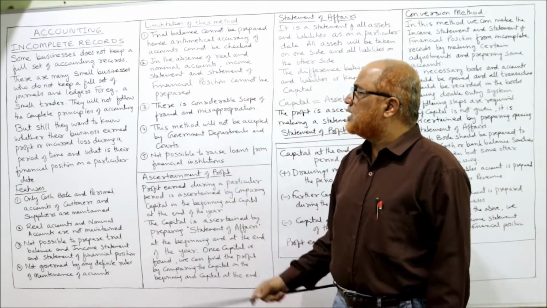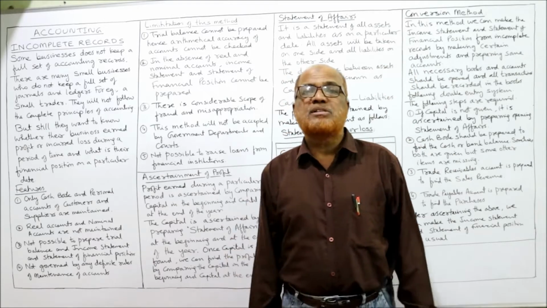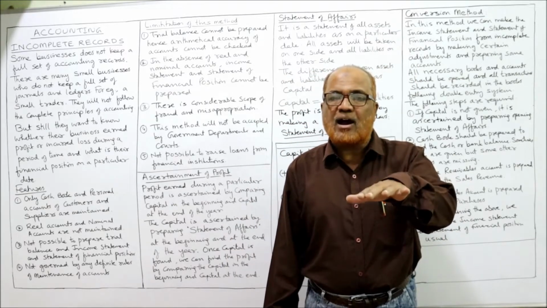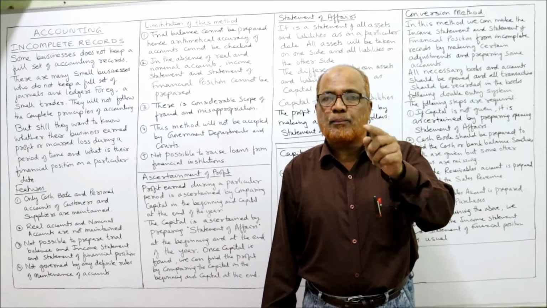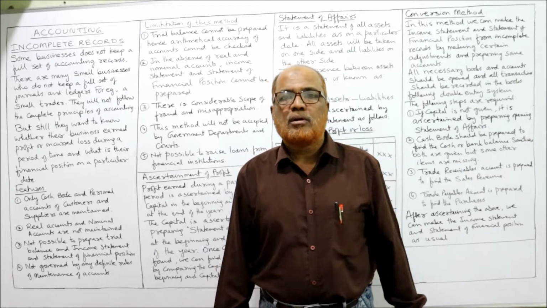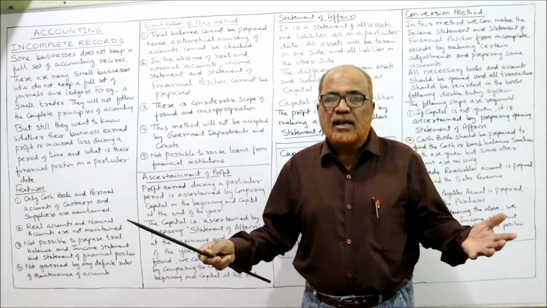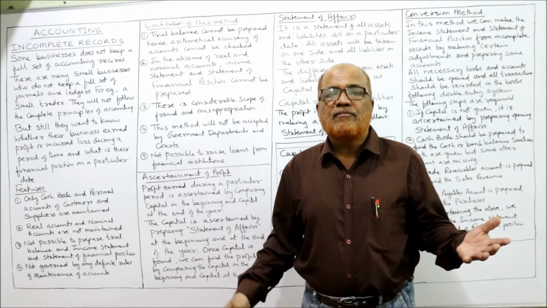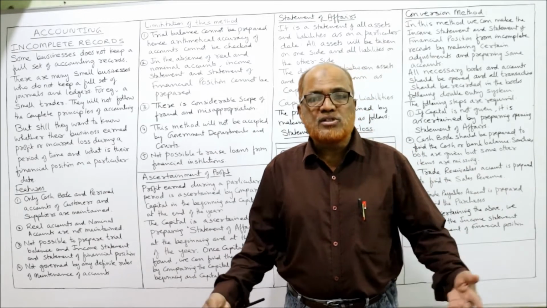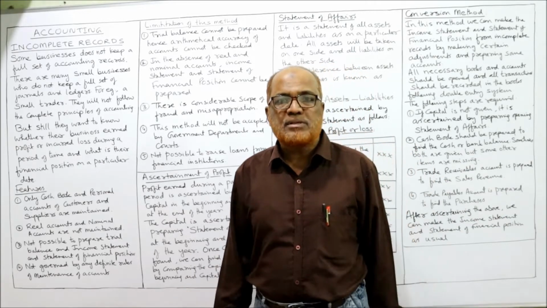Thirdly, there is considerable scope for fraud and misappropriation. By keeping full-fledged accounting, the possibility of fraud and misappropriation will come down. But when the accounts are incomplete, there is definitely a large scope for fraud or misappropriation in the business.